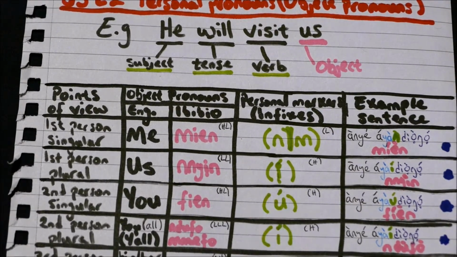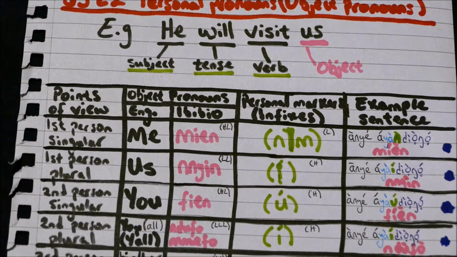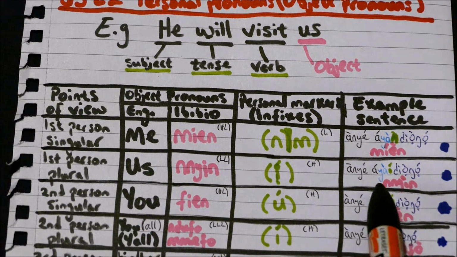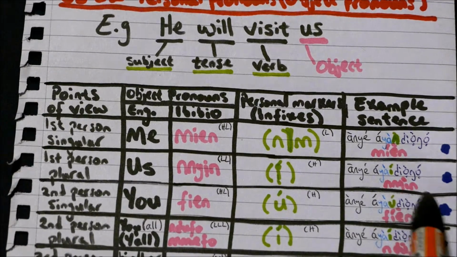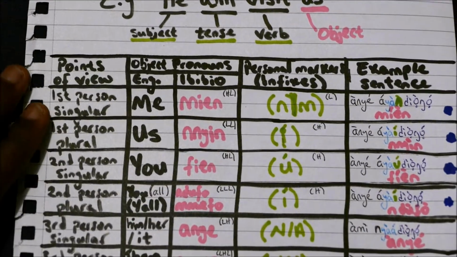This is the same. Anye ayayi diongo. But then we have the word ndofo. Because these two are the same, depending on the context, people will know what you're talking about, whether you're talking about the object pronoun us or the object pronoun you. But if you are unsure, it's totally fine to add the word nyan or ndofo to separate these two. But again, let's move on.